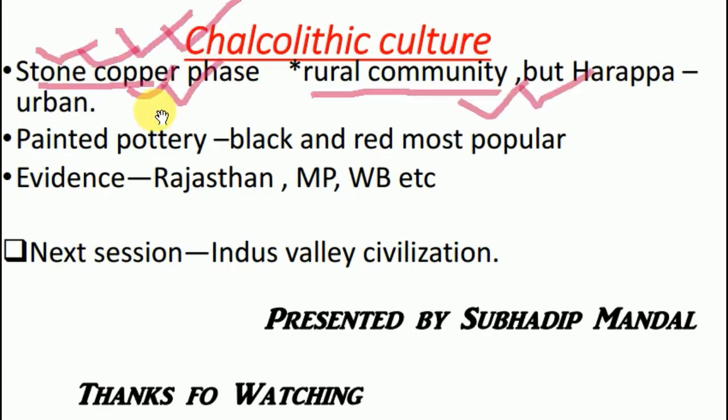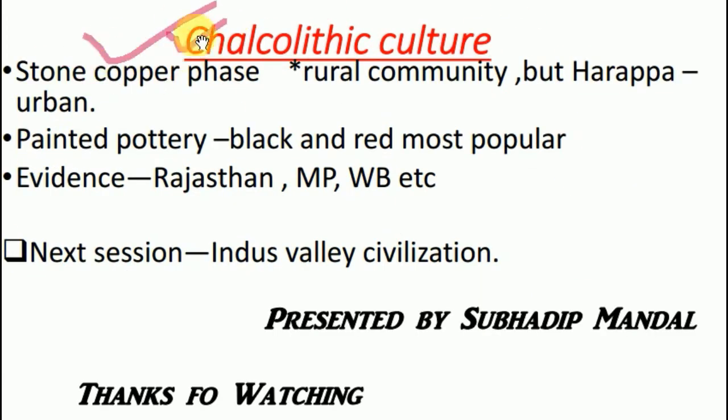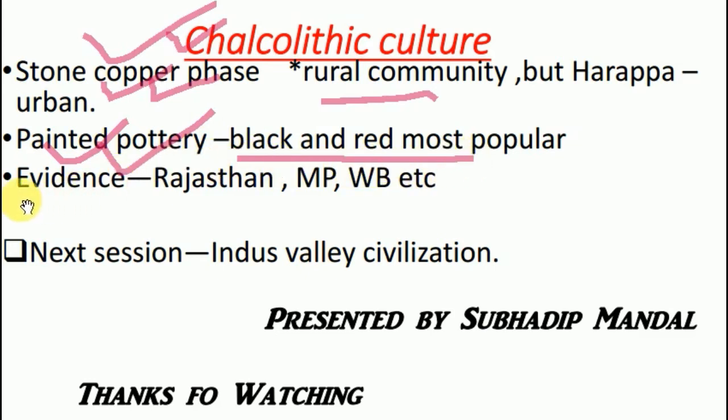Now we have the Chalcolithic culture. In the Chalcolithic culture, people started using metals along with stone simultaneously. The people of Chalcolithic culture basically belonged to a rural community, but Harappa, which was an urban community, also belongs to Chalcolithic culture. In this phase people also started painted pottery, of which red and black ware was the most important and most popular. We got the evidence of Chalcolithic culture from Rajasthan, Madhya Pradesh, West Bengal, etc.